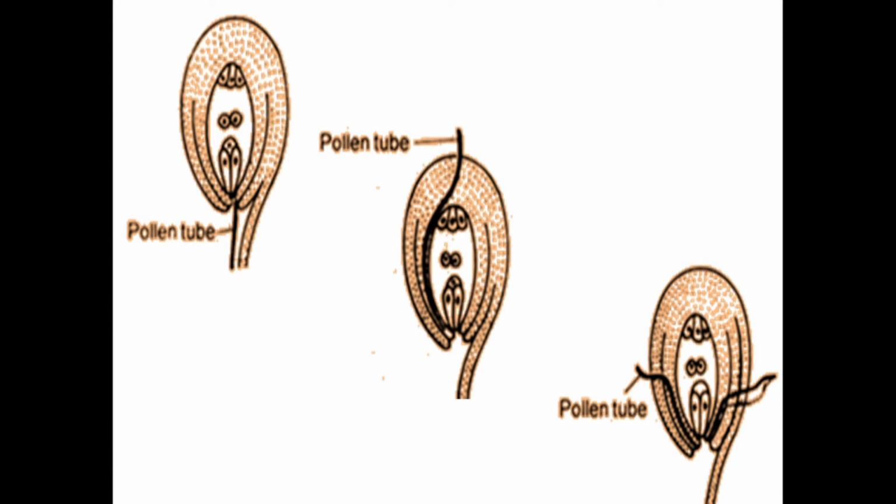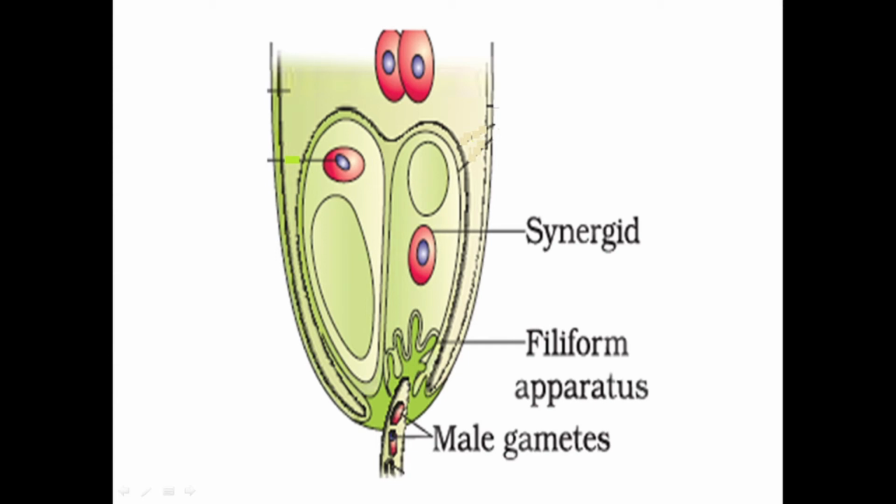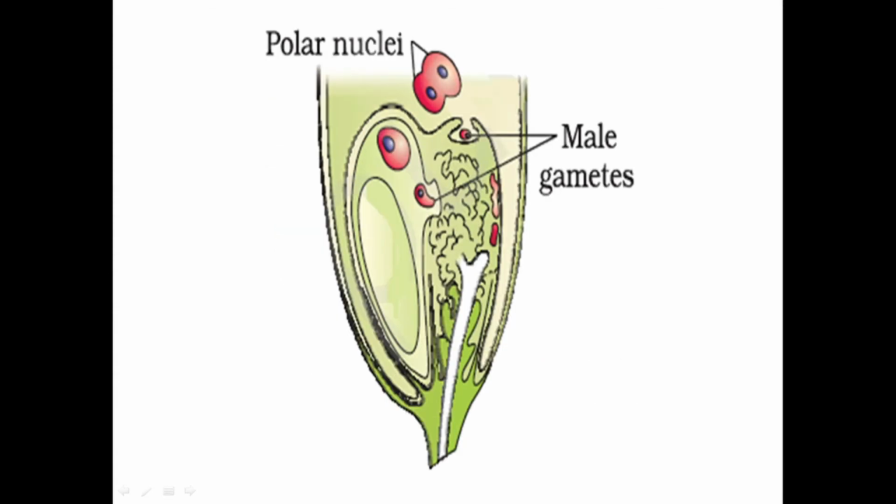The next step is syngamy and triple fusion process, which is collectively called double fertilization. After the entry of a pollen tube into the ovule, the pollen tube will gain entry into the embryo sac. This is guided by the filiform apparatus of synergids. After gaining entry into the embryo sac, the pollen tube discharges its content, which includes two male gametes and a small amount of cytoplasm.